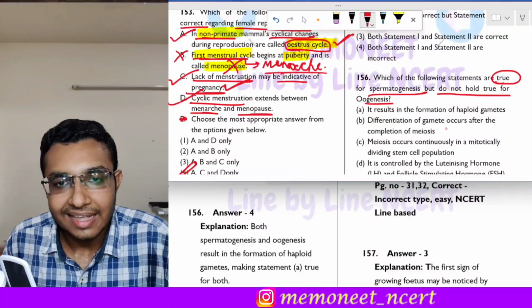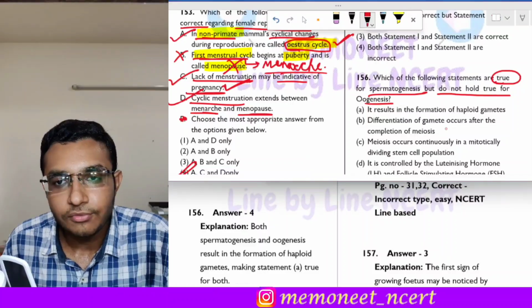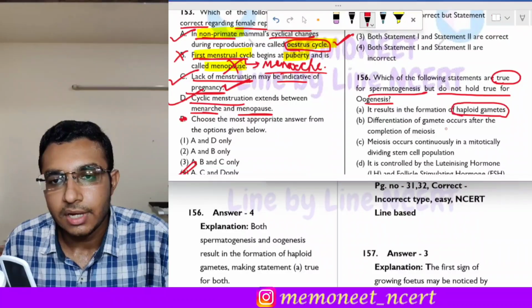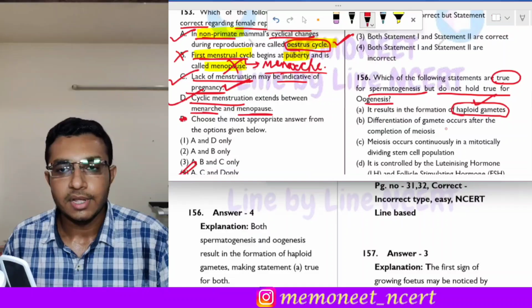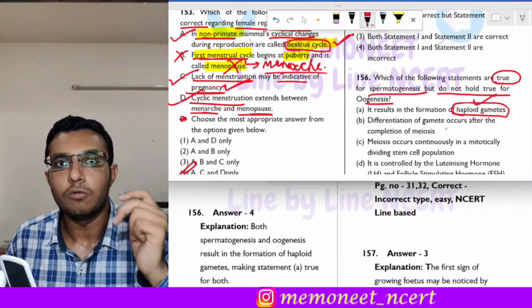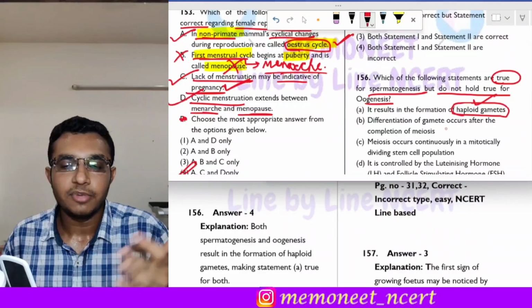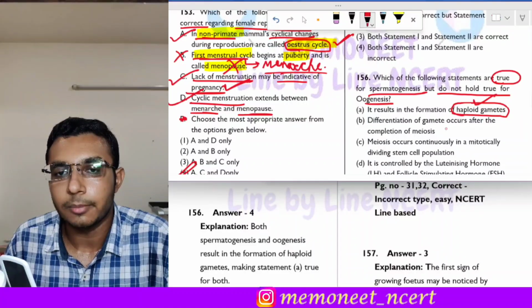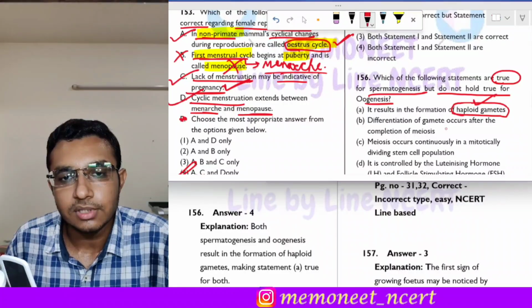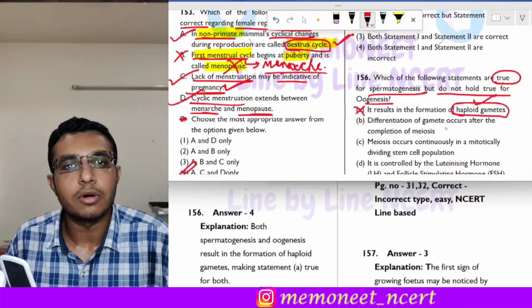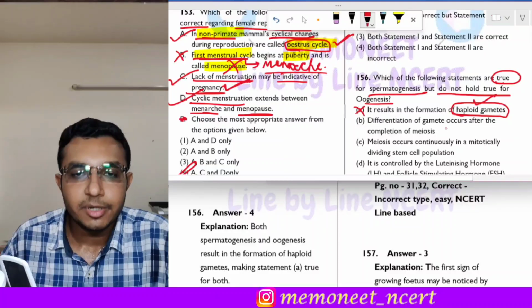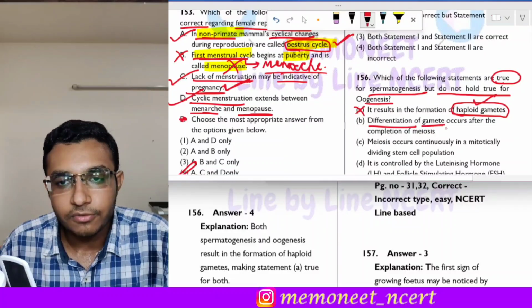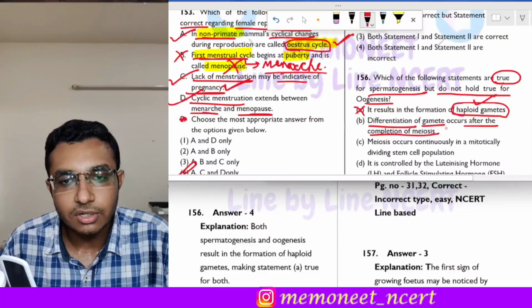Statement A is: it results in the formation of haploid gametes. Now see, haploid gametes are what? In human beings they are sperms and ovum. Haploid gametes are formed in both spermatogenesis and oogenesis. So this process occurs in both, so this will not be correct according to the question. Statement B is: differentiation of gamete occurs after the completion of meiosis.